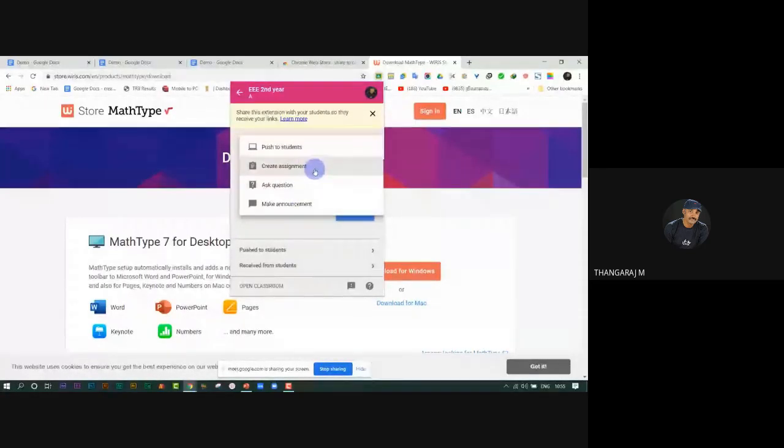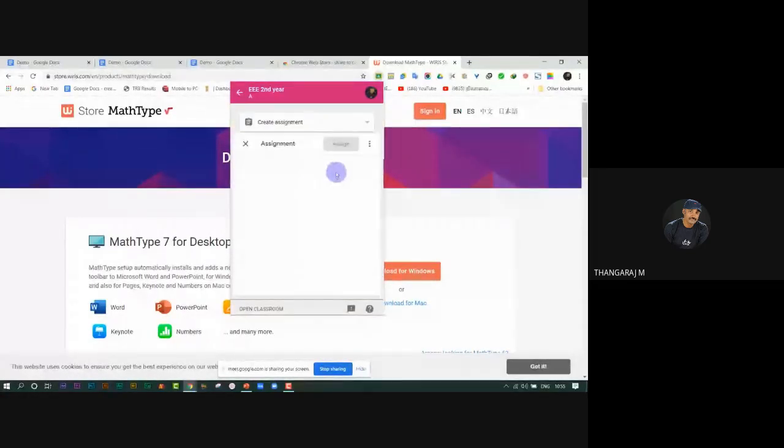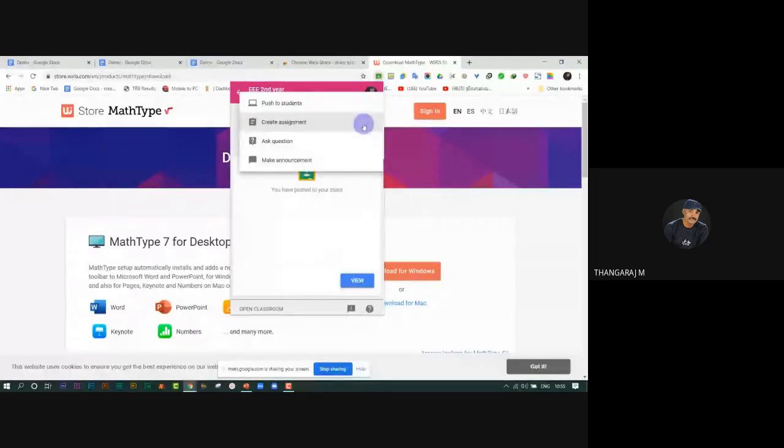I choose create an assignment. Okay, title. Math type. Okay, then assign. Easily you can send the assignments and push messages and questions to the students.